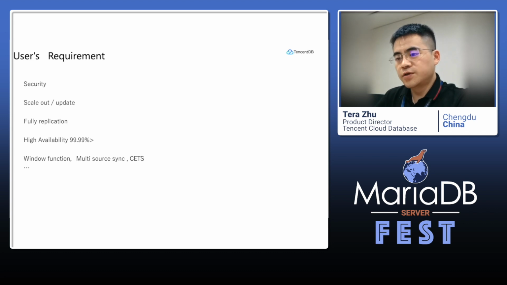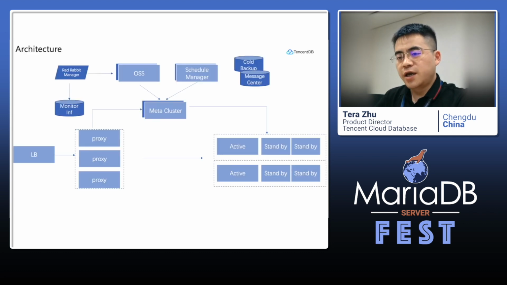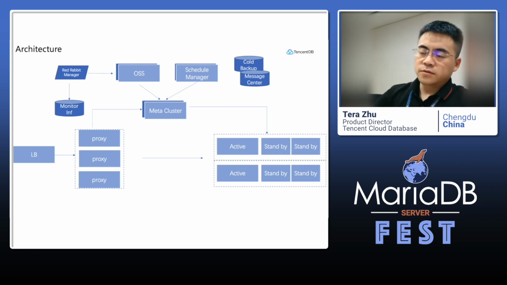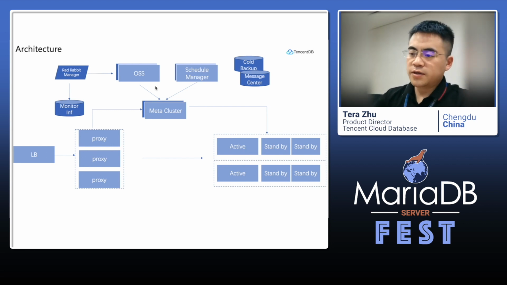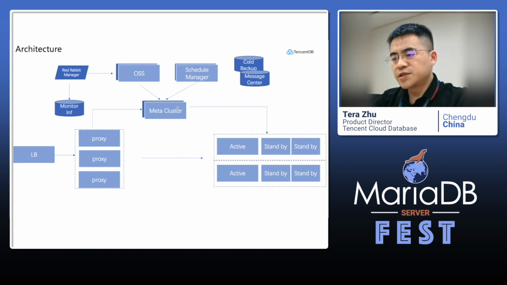We need to first look at our architecture of the database. Here we can see there is a meta cluster. The meta cluster stores all the information from the proxy, from the instance, from the agent, from the physical machine, and from some other components.